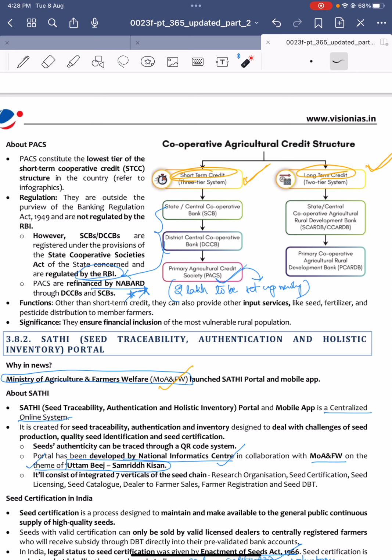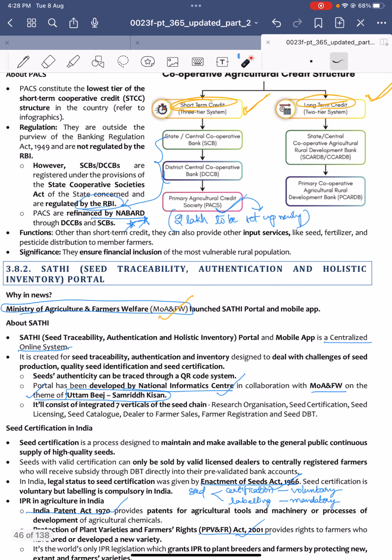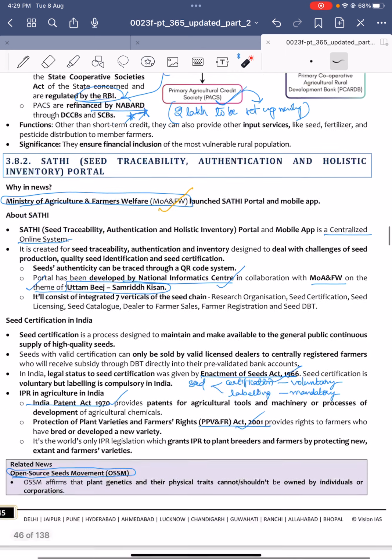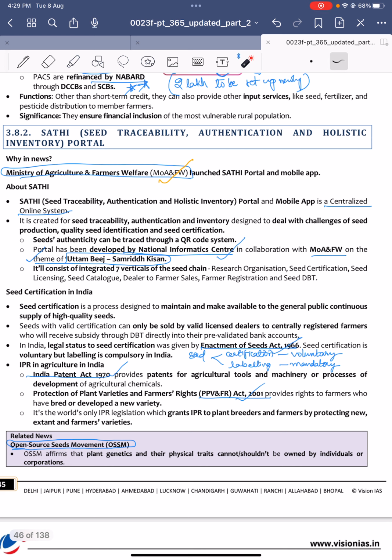And what does this do? It is nothing but a centralized online system. A mobile app was also launched, and it has been developed by the NIC in collaboration with the Ministry of Agriculture and Farmers Welfare under the theme of Uttam Beej Samrid Kisan. What will it do? It consists of the integrated 7 verticals of the seed chain, seed certification and all those things, validating licensed dealers, and providing quality seeds to farmers. These are the aims of this Sathi portal.